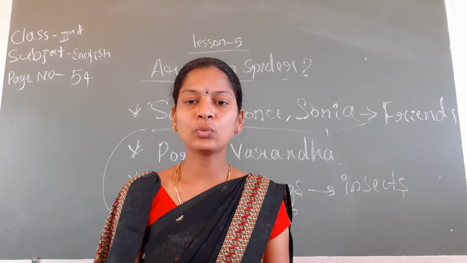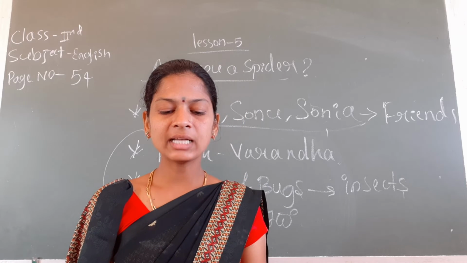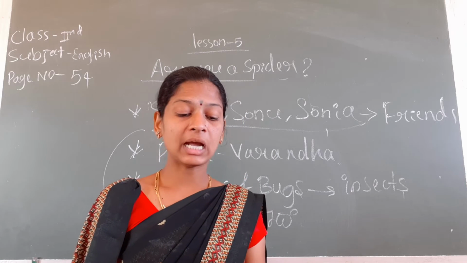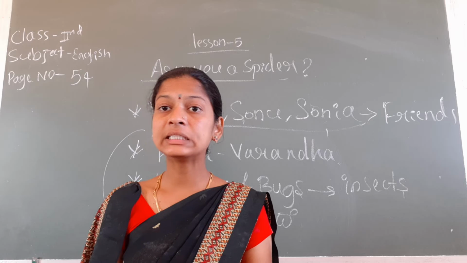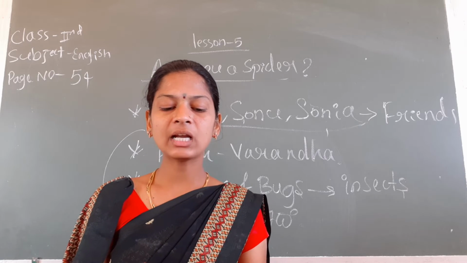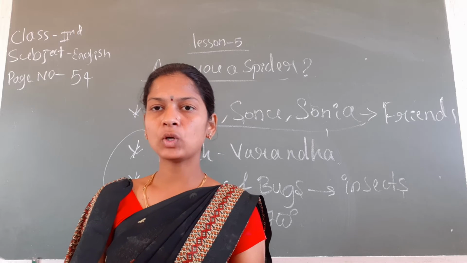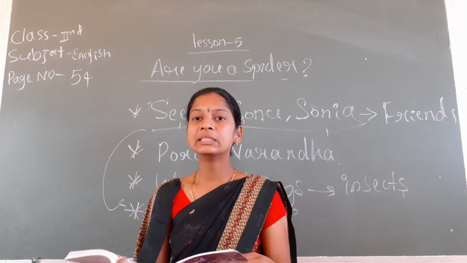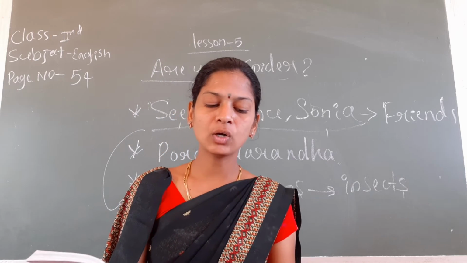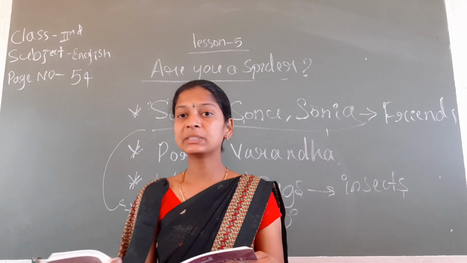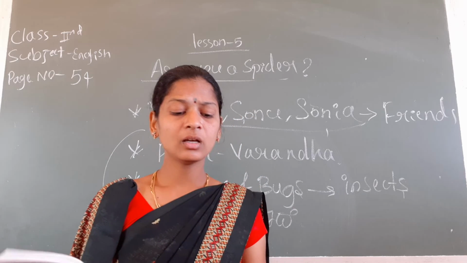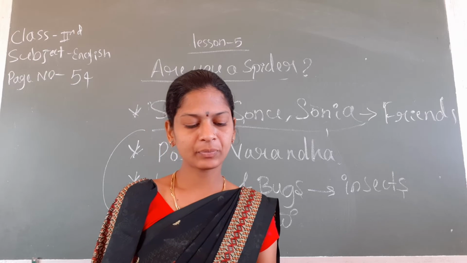Ant means iruve. My body has 3 parts. That ant's body has 3 parts, but a spider has 2 parts. So I am not a spider. I am a tiny red ant because my body has 3 parts, but a spider has 2 parts.